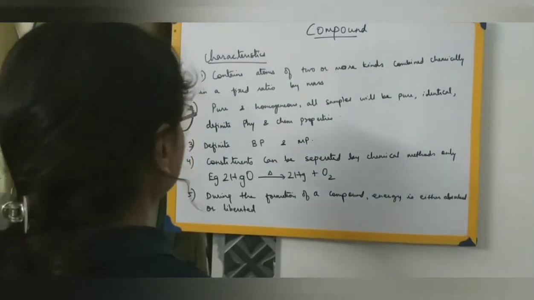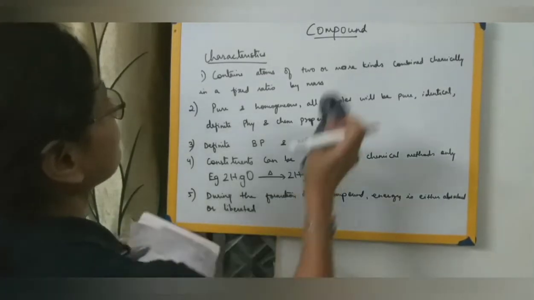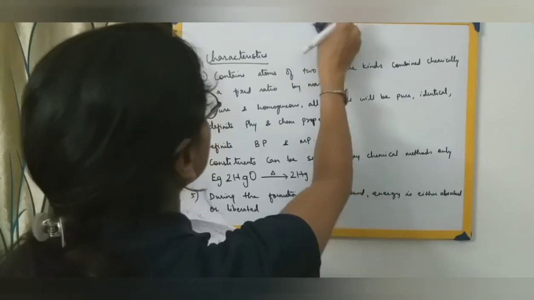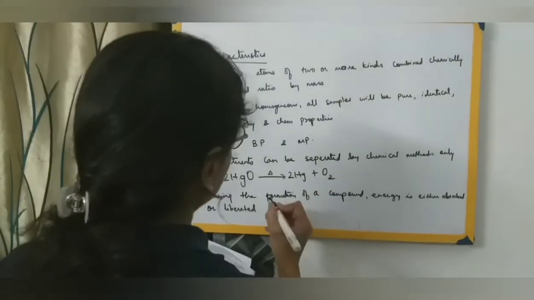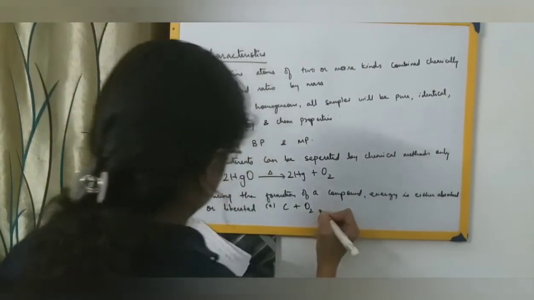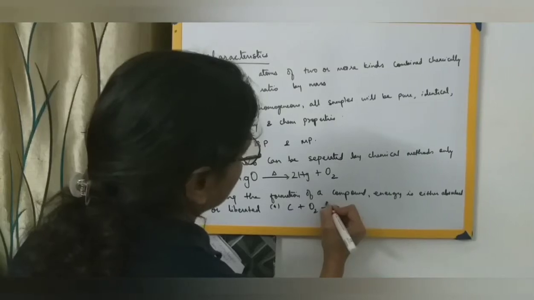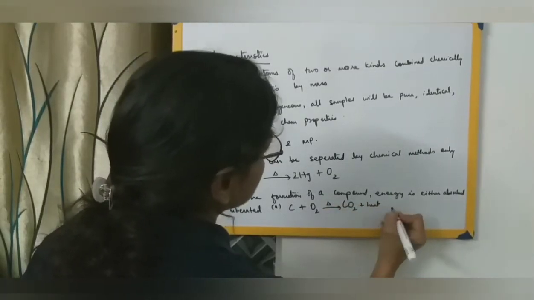Let me write down over here, there's some space. The first example is carbon plus oxygen forming carbon dioxide plus heat. So heat energy is liberated.